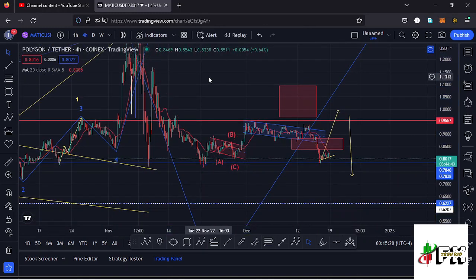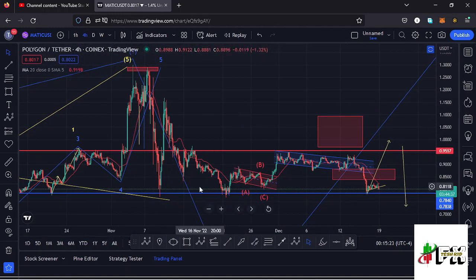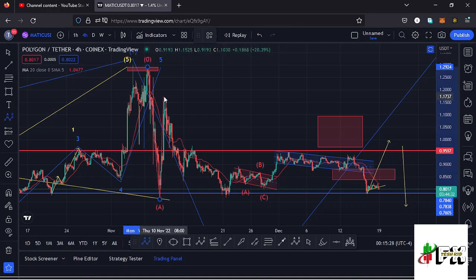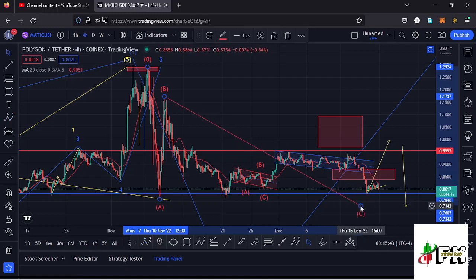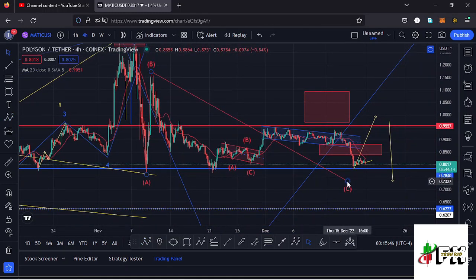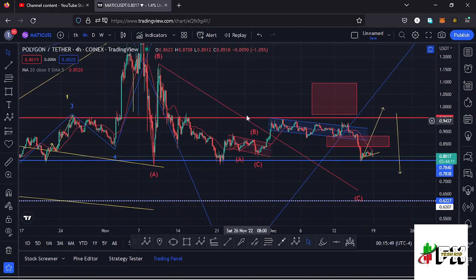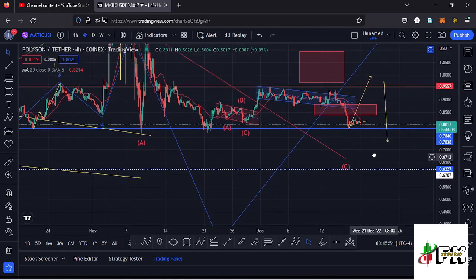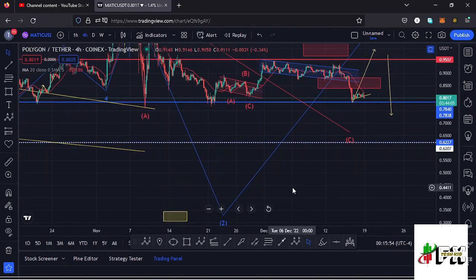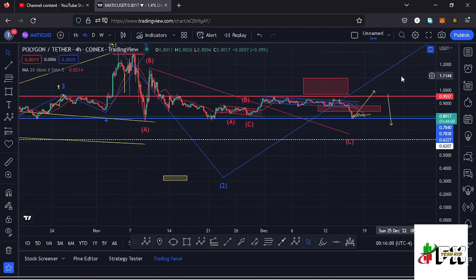If I have it on my charts, here we can have the other ABC corrective structure having this as the wave A. Then we have seen a wave B making our peak at around the $1.17 mark. Then I'm expecting a straight sell-off after losing this target area between the $0.88 mark and the $0.83 mark. In case we lose the $0.78 mark, which is a key area of support, then the other possible scenario of that ABC corrective structure will be playing out, and I'll be expecting an impulsive movement right here in the formation of this wave 2 to the lower side, to fully maximize the formation of that second wave. Then from there we can expect an impulsive movement to the upside in the formation of that wave 3.